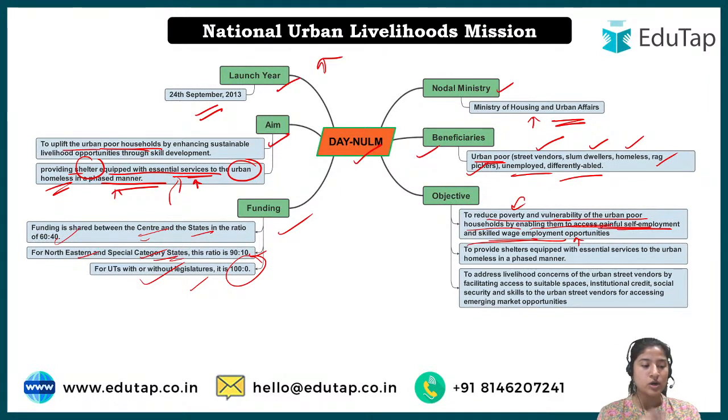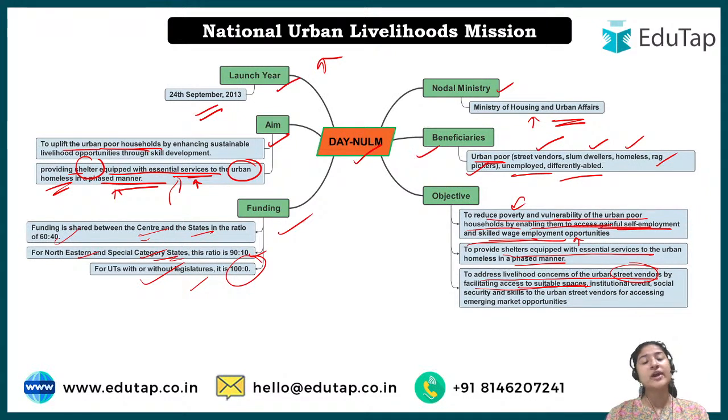So that is what the aim of this. Next is to provide shelters equipped with essential services, which we have already learned, and to address livelihood concerns of urban street vendors, especially the focus has been given on street vendors, by facilitating access to suitable spaces. Because you must have observed in your cities as well, the street vendors are not allowed to stand anywhere, right? Because that is against the government rules, right?